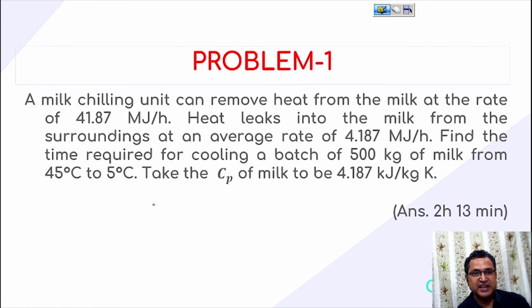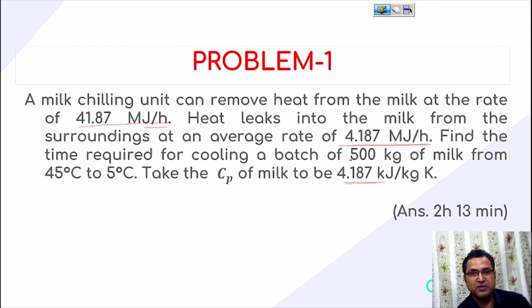Okay, one problem is there. Suppose we have been given a problem of heat transfer, that a milk chilling unit can remove heat from the milk at a rate of 41.87 megajoule per hour, and heat leaks into the milk from the surroundings at an average rate of 4.187 megajoule per hour. Find the time required for cooling a batch of 500 kilogram of milk from 45 degrees centigrade to 5 degrees centigrade. Take Cp for the milk to be 4.187 kilojoule per kilogram Kelvin.